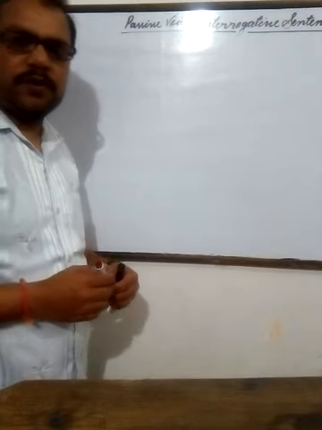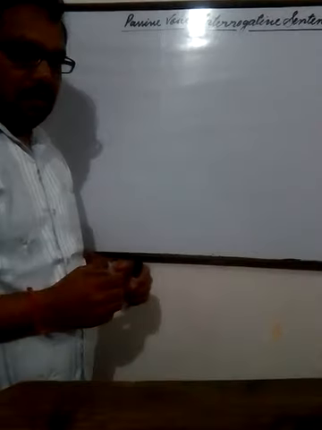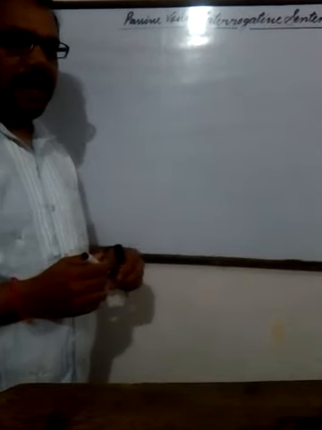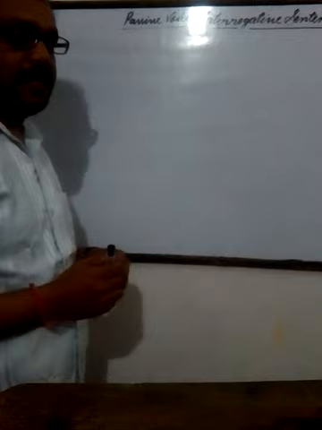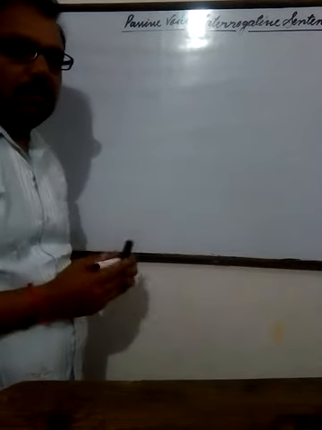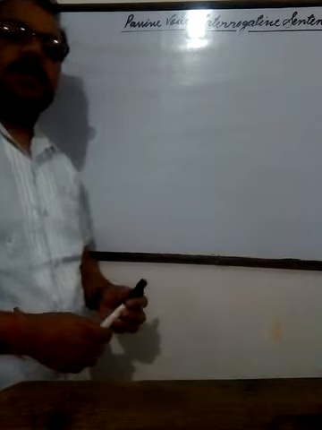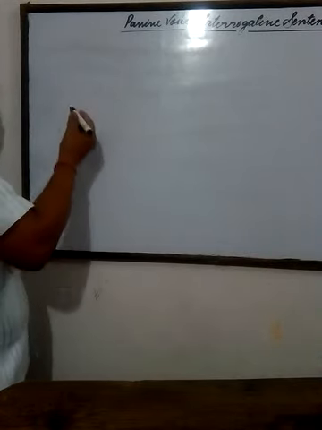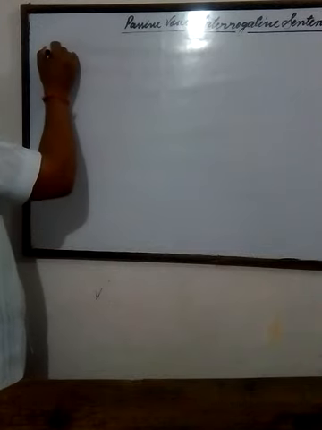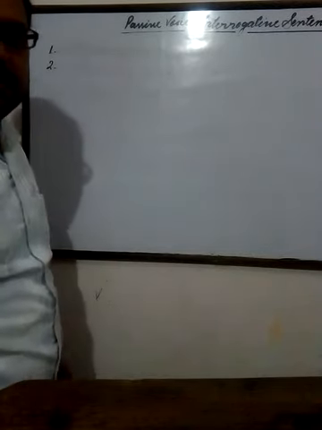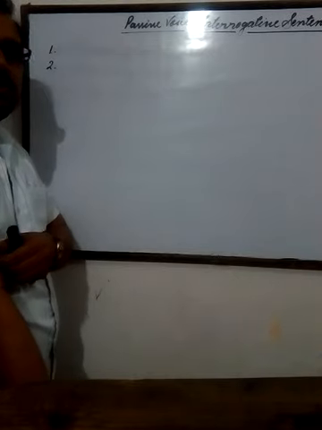There are two types of interrogative sentences. In this video, we are going to learn how an interrogative sentence can be changed into passive voice. You know that the first type of interrogative sentence is that which starts with a helping verb, and the second type is that which starts with a question word.